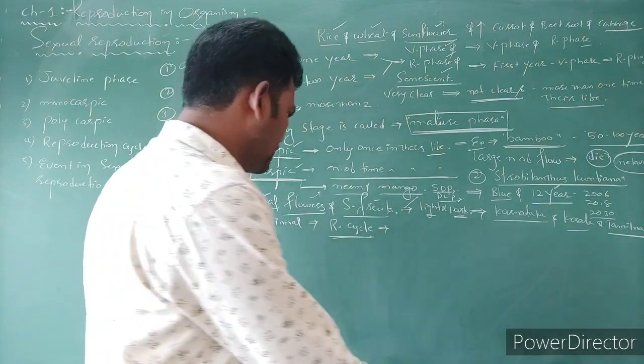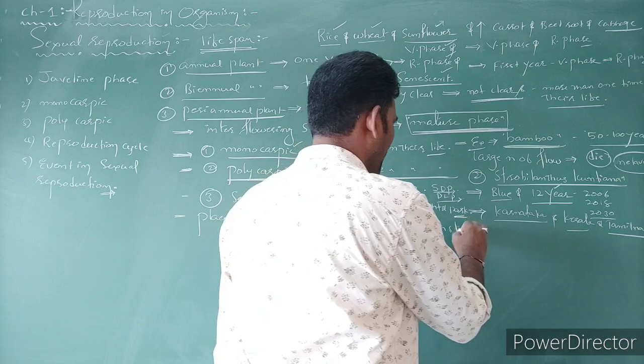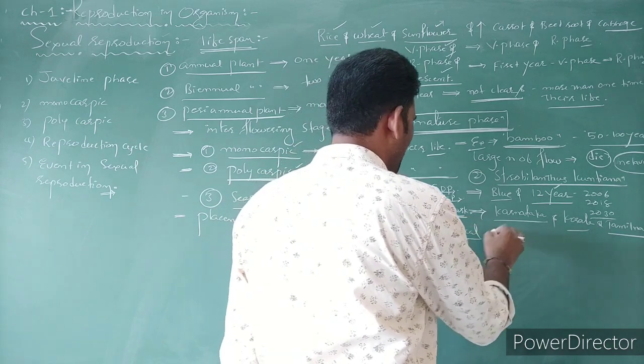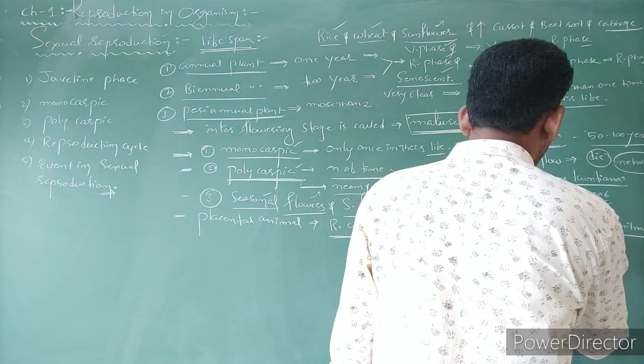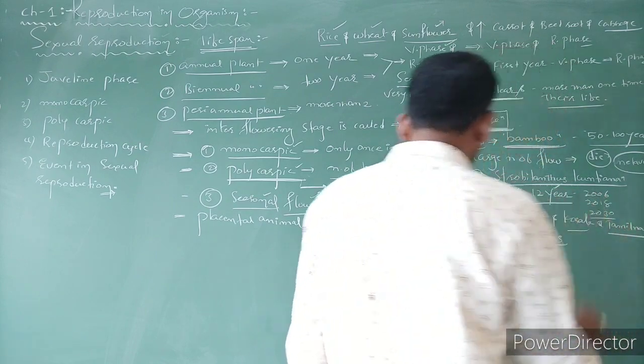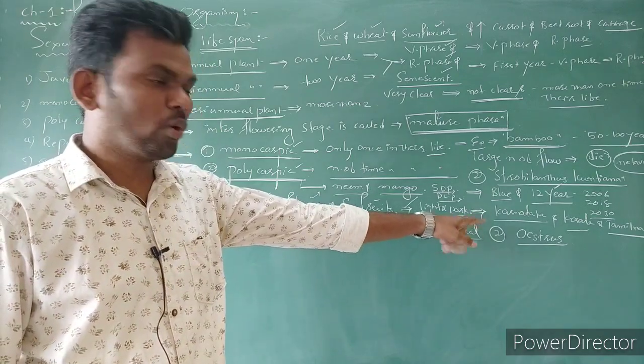Generally these reproduction cycles are mainly of two types. One is the menstrual cycle, one is the oestrus cycle.